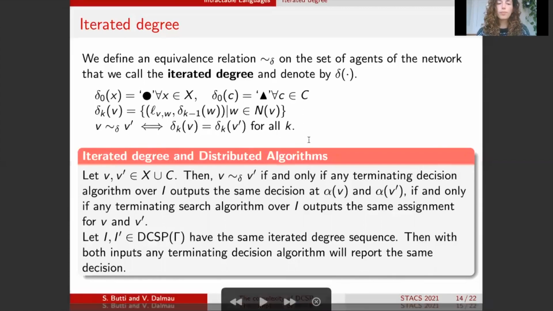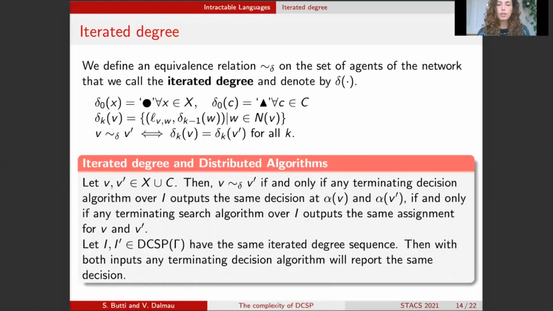if and only if they have the same iterated degree for all natural numbers k. Now we make a very important observation here, which is that if any 2 nodes in the factor graph are equivalent with respect to iterated degree, this can happen if and only if any terminating decision algorithm over the corresponding instance outputs the same decision at the corresponding processes. And additionally, if we have 2 instances of DCSP of gamma, which have the same iterated degree sequence, so the same multiset of degrees, then on both inputs, any terminated decision algorithm must report the same decision.